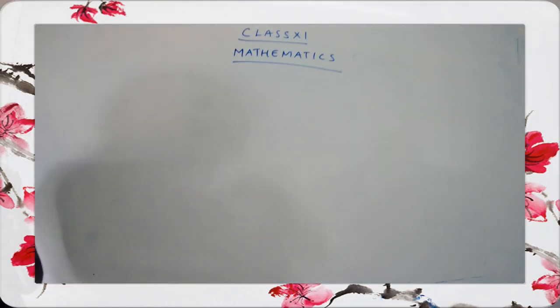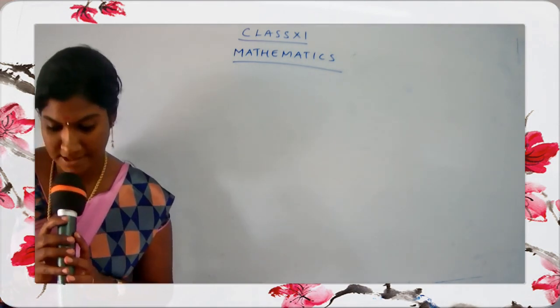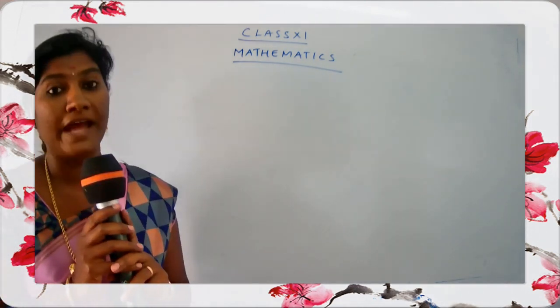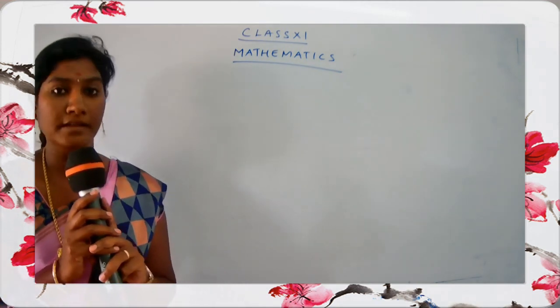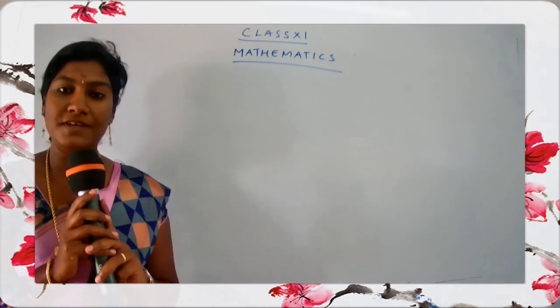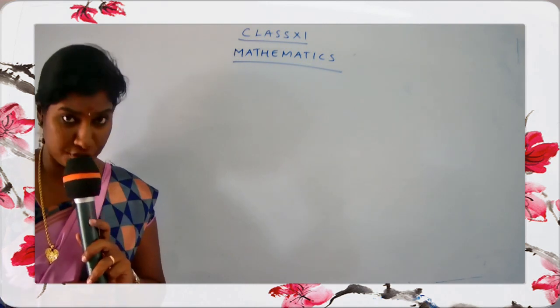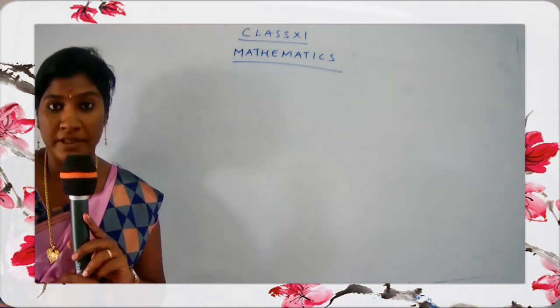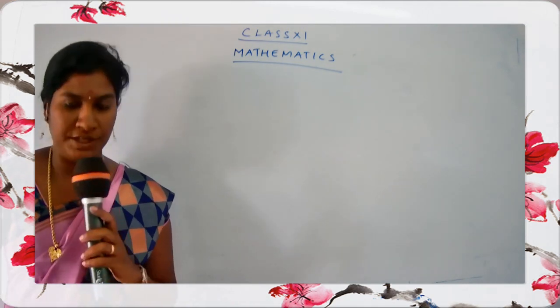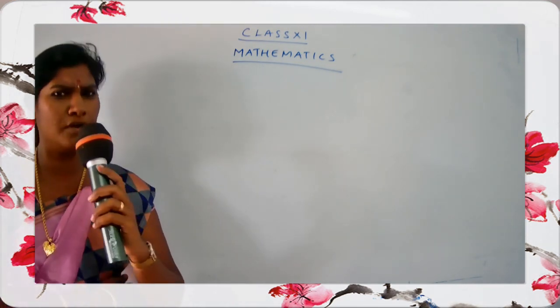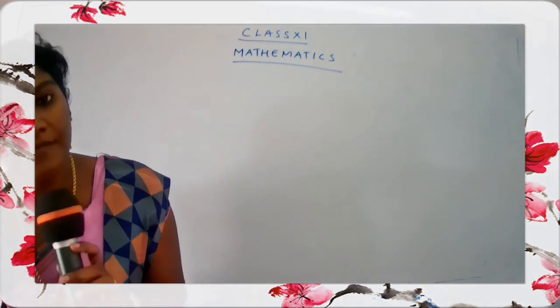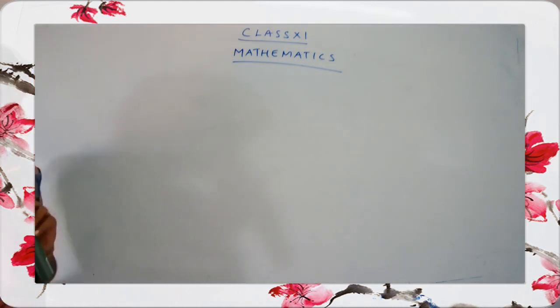Hello children, let's come back to our maths class. Today we are just going to continue the points to remember that we stopped at in the previous class. In the previous class we started with the points to remember for the new topic. Yes children, we started a new topic, the third unit, trigonometry, and we have taken around 2 points under points to remember. So today we are just going to continue with our points to remember.